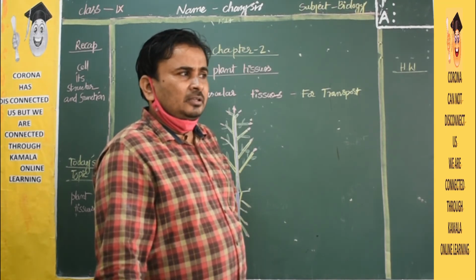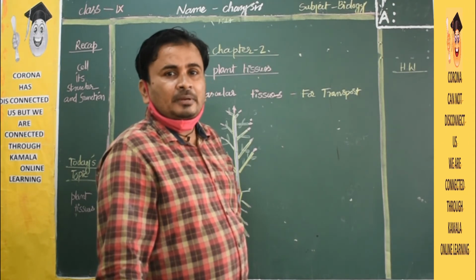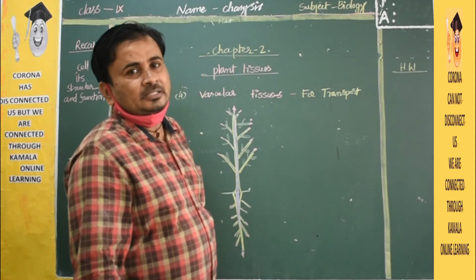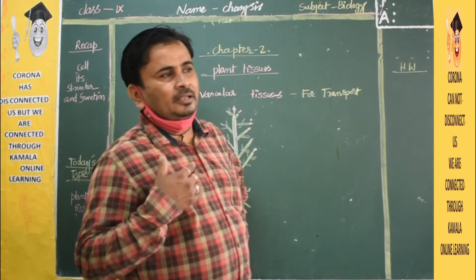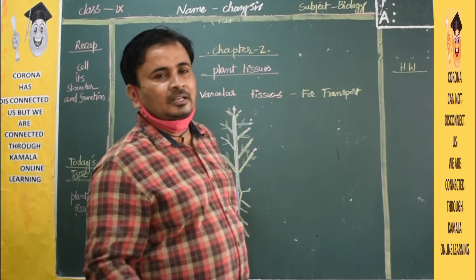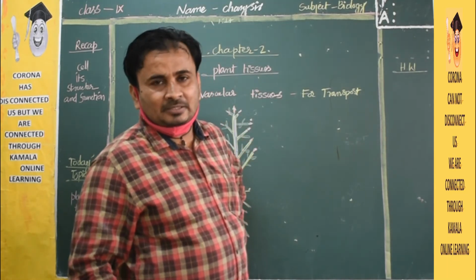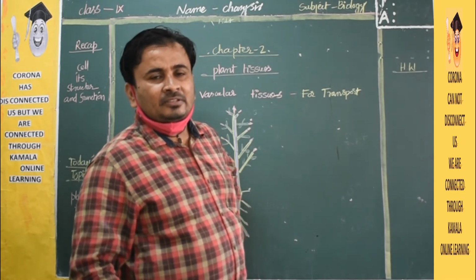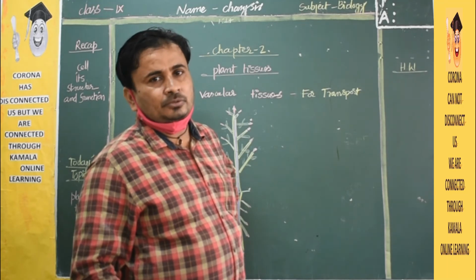In winter season, very low temperatures will be there. In that situation, we can protect ourselves by staying inside the home, switching on the AC. But what about the plant? They will be outside. They won't move from one place to another. So that's why they have to protect themselves with the help of these dermal tissues.